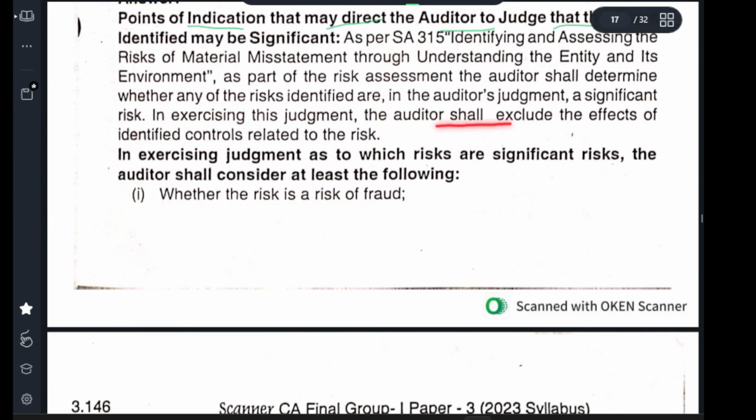In exercising the judgment, the auditor shall evaluate the effect of identified controls related to the risk. So judgment is to be exercised on whether there is any kind of risk where material misstatement is left out, and we need to take that into consideration. In exercising the judgment as to whether a risk is a significant risk, the auditor shall consider at least the following. First, whether the risk is a risk of fraud.